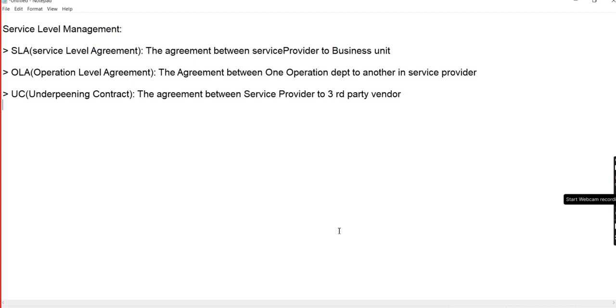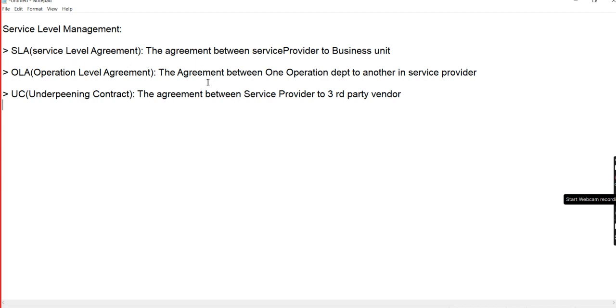Let us take the clients to be manufacturing units, pharmaceutical industry, beautician industry, or IT industry, who also provide some services. That is the business unit. Any agreement between the business unit and the service provider is called a service level agreement.